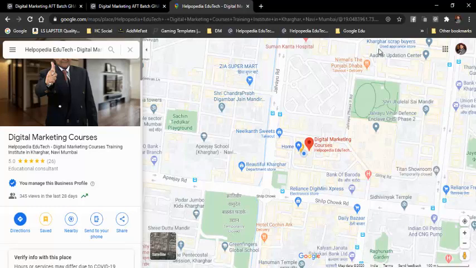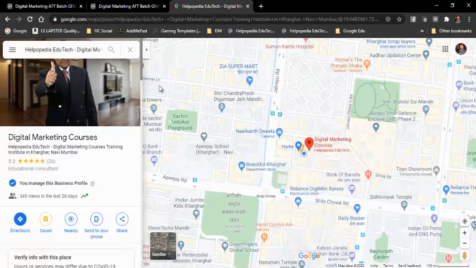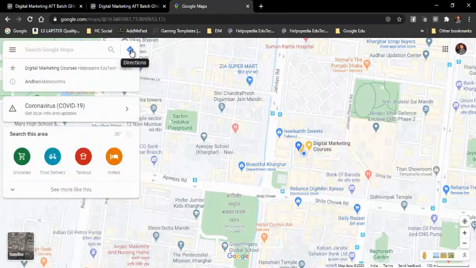See over here, all the businesses are registered. Even my business is registered, digital marketing courses, Helpopedia EduTech, and people can just see all the information. So this is what we are going to learn today, how we should list our business in Google. That is the module for today.